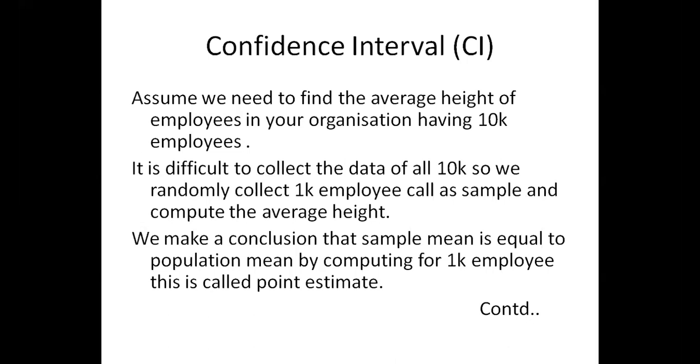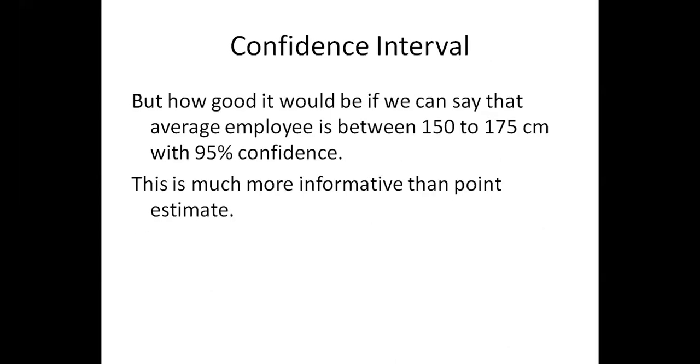If the HR says, "I am 95% confident that most of the people in my organization are between 165 centimeters to 175 centimeters," if the conclusion is something like this, that would make it much clearer for the rest of the analysis. This means the confidence interval says 150 to 175 centimeters is the height of 95% of the people in my organization. This was much clearer compared to the previous point estimate.